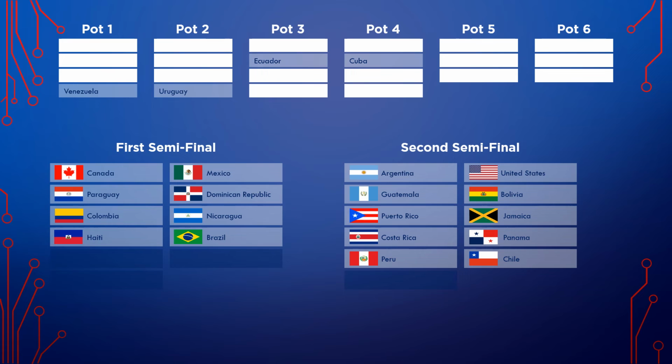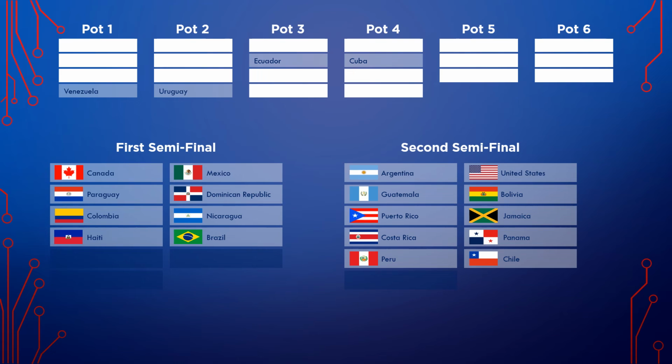Now we've only got one country in each pot, so let's finish this because we've got one more country in the second semifinal and three more countries in the first semifinal. Sorry.